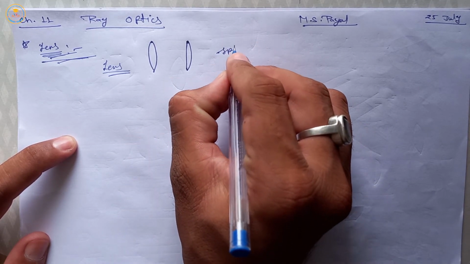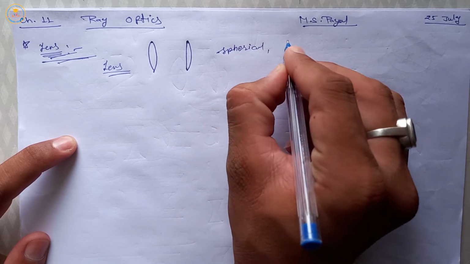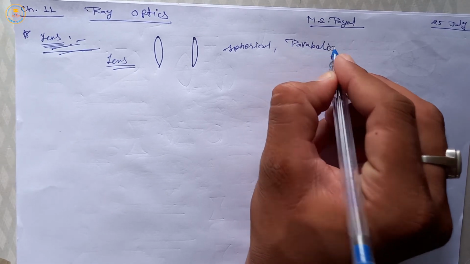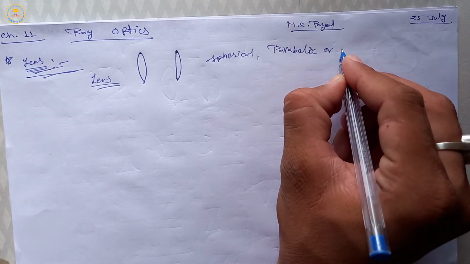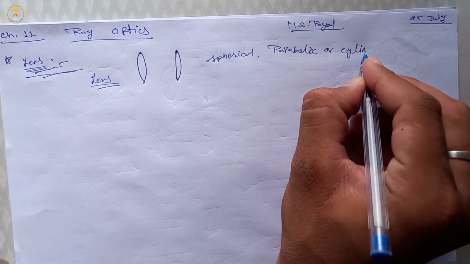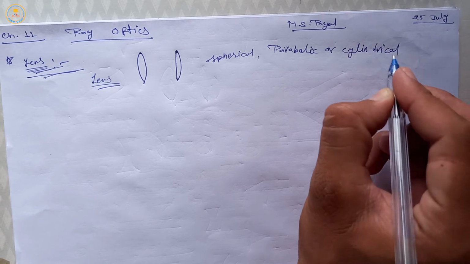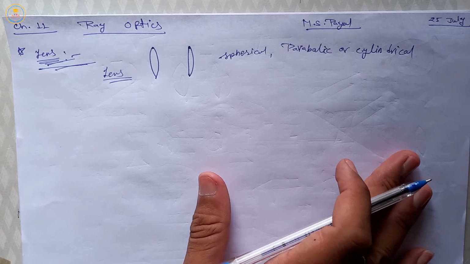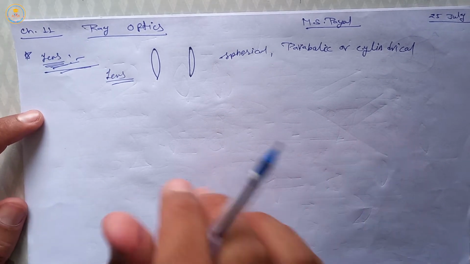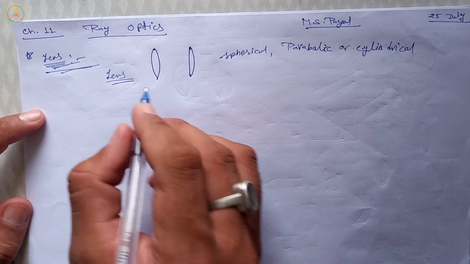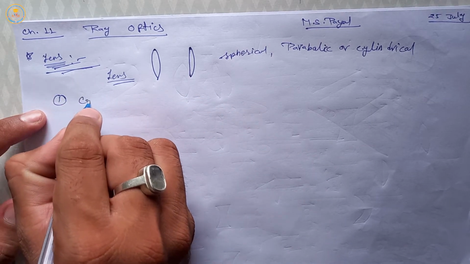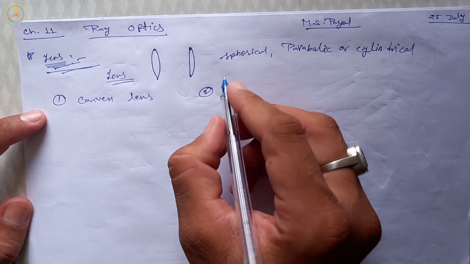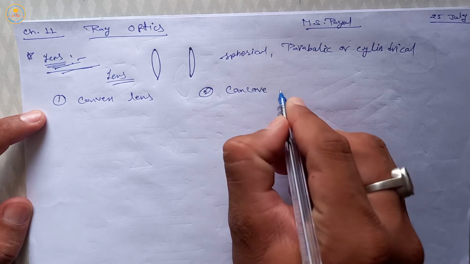This lens can be spherical, parabolic, or cylindrical. Mainly this lens are of two types. First is convex lens, and another one is concave lens.